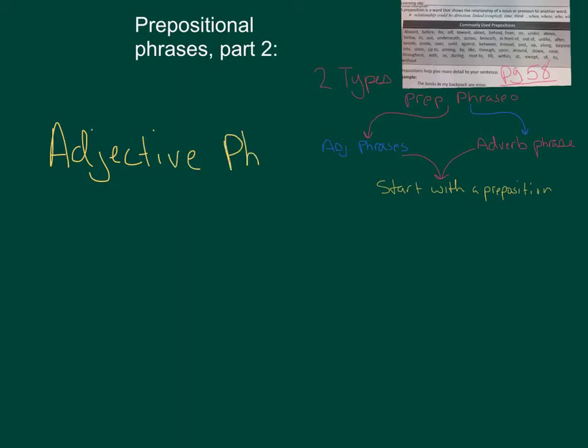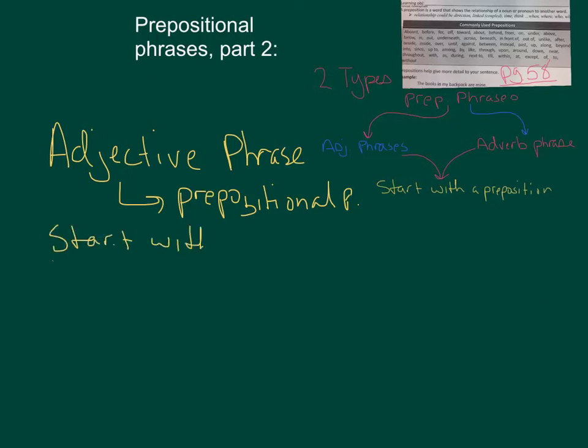As I've already told you, adjective phrases are, yes, prepositional phrases. I'm just going to put a P for phrases. And that means they must start with a preposition. Wow, I spelled that really bad. Try this again. Start with a preposition. And then they will have an object with it.